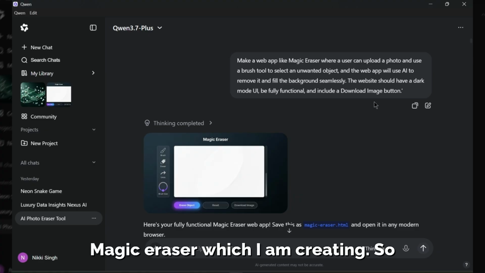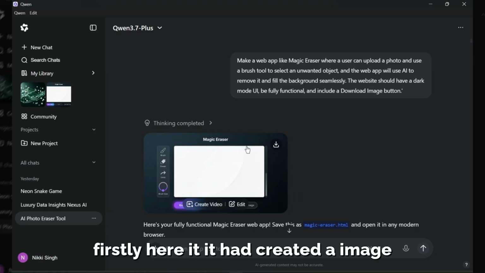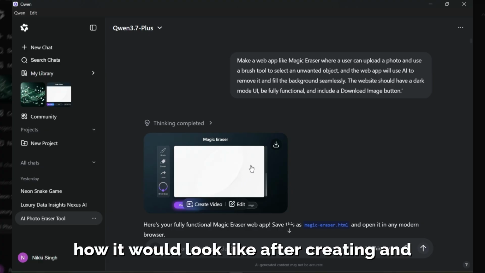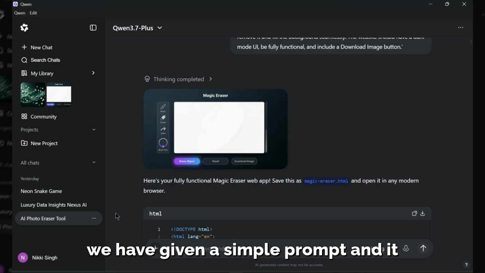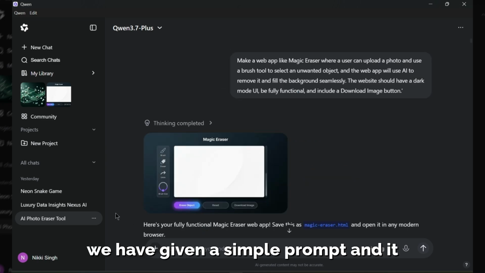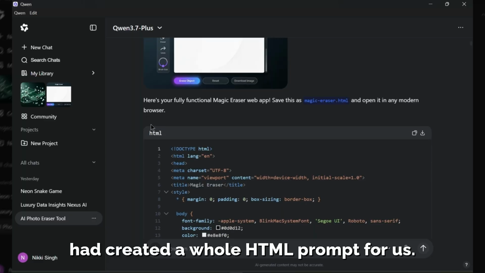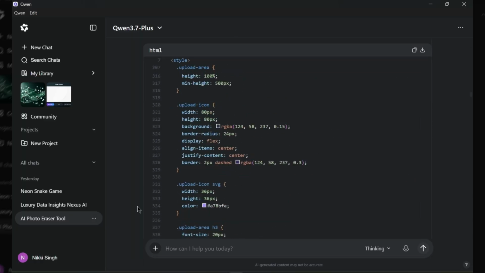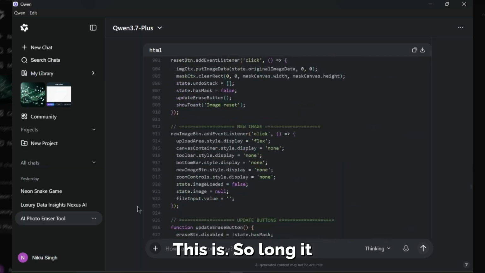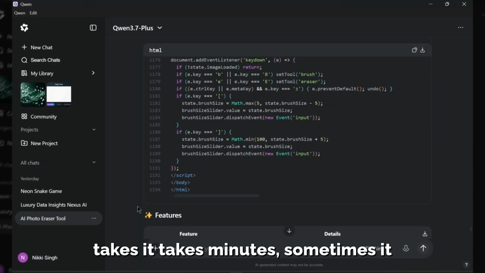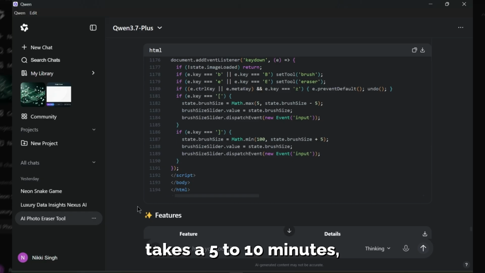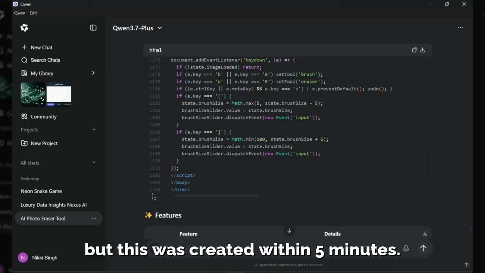Firstly, it created an image of how it would look after creating, and this is the HTML code it created. See, we have given a simple prompt and it created a whole HTML code for us. This is so long, it takes minutes, sometimes 5 to 10 minutes, but this was created within 5 minutes.